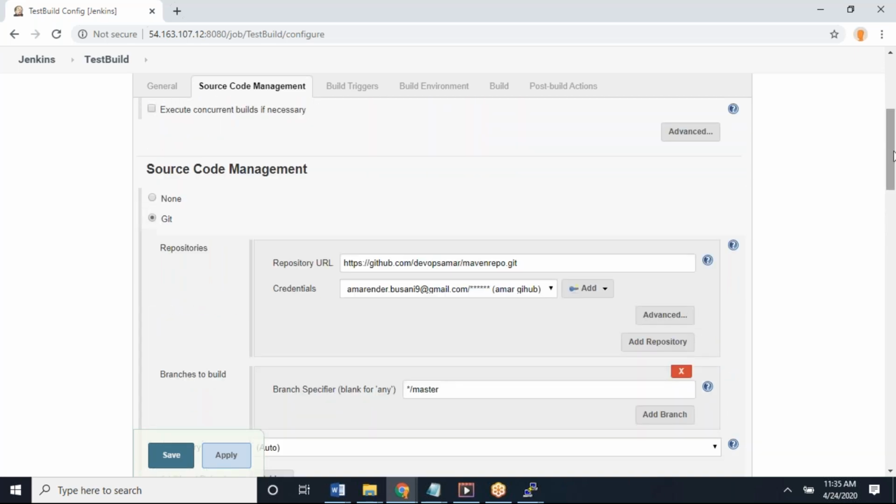So guys, understood what I am saying? One scenario I'm just telling you. Here we already created our job, but every time it is getting the code from the master branch only. Yes or no? But let's assume that your developer doesn't want to get it from master. He doesn't want to hard code this value.